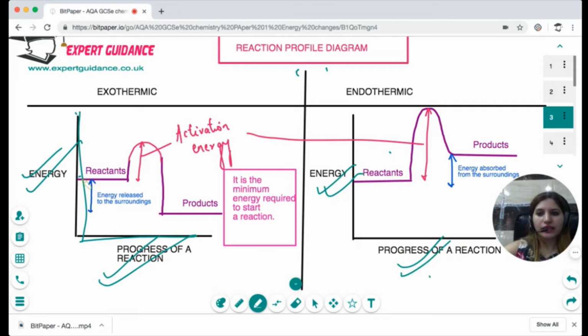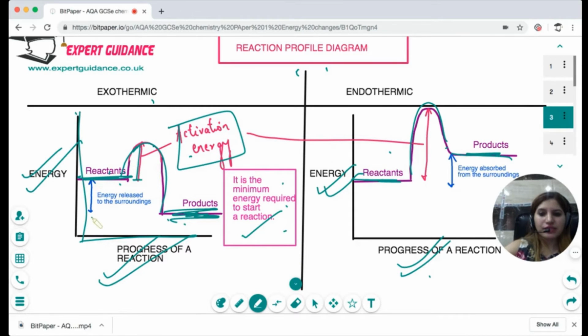You will make a line for the energy of the reactants on both sides. On the exothermic, the product has lower energy, so place the products at a lower energy level than the reactants. In endothermic, the product has higher energy than the reactants. Now join the reactants and products with a bump at the top. Same on the other side. This bump, the highest point, is the activation energy. You should remember it. This is the minimum energy that the reactants should have to start the reaction.